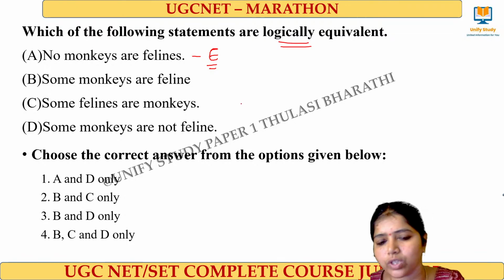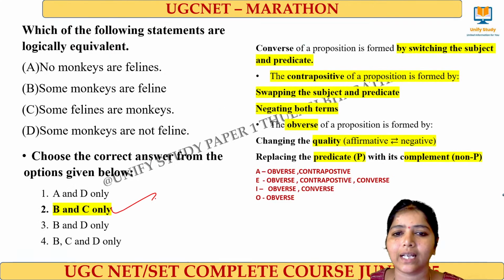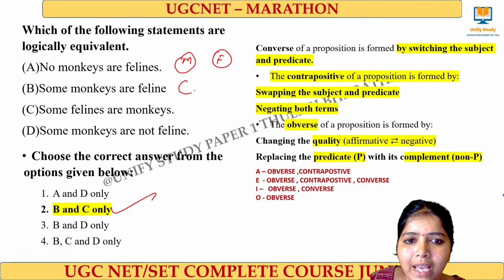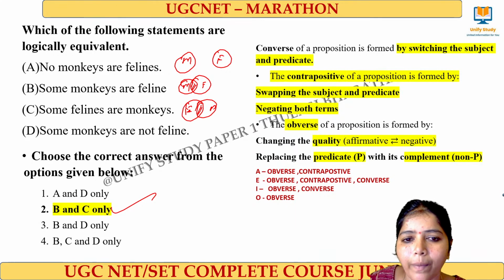Yes, the right answer for this question is option number 2. See here, we can apply two ways here. That is, no monkeys are felines. That rule also we can apply. Here, this is some monkeys are felines. This will come. And again, some felines are monkeys. The common area will come. So, B and C compulsorily will be there.